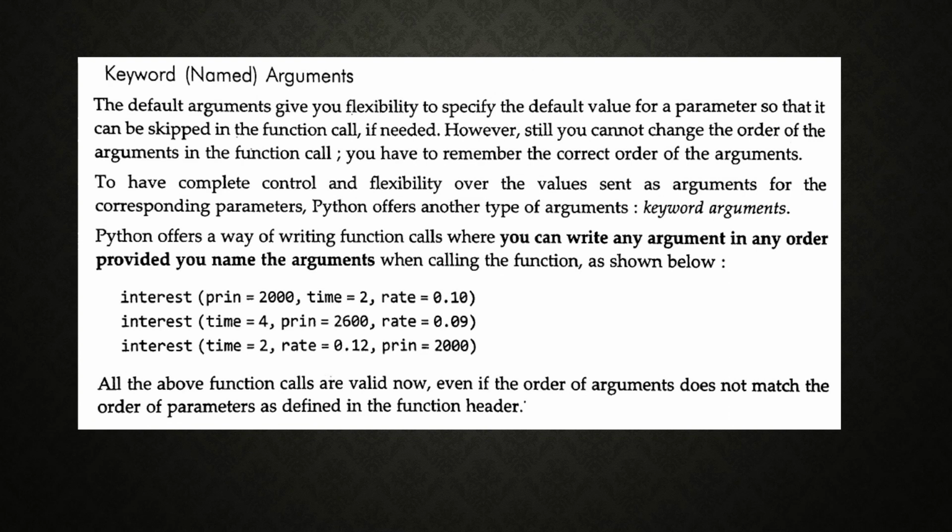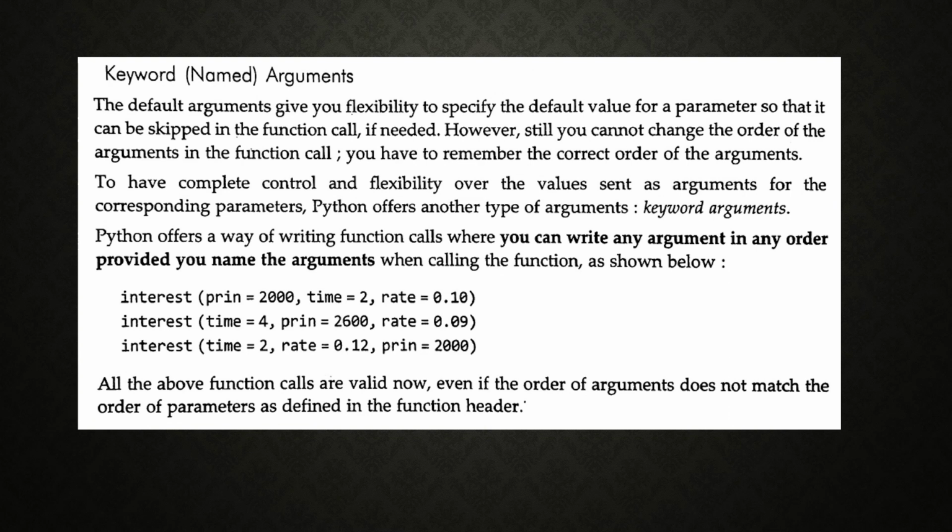By specifying the variable names here, principal amount PRIN, time TIME, rate RATE, we can change the order of passing the variables in our program.